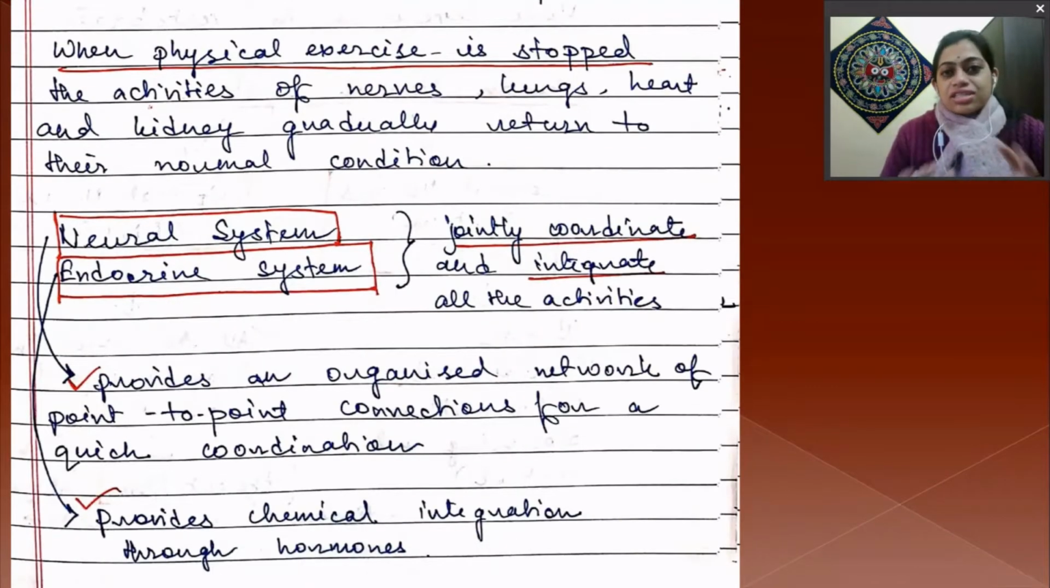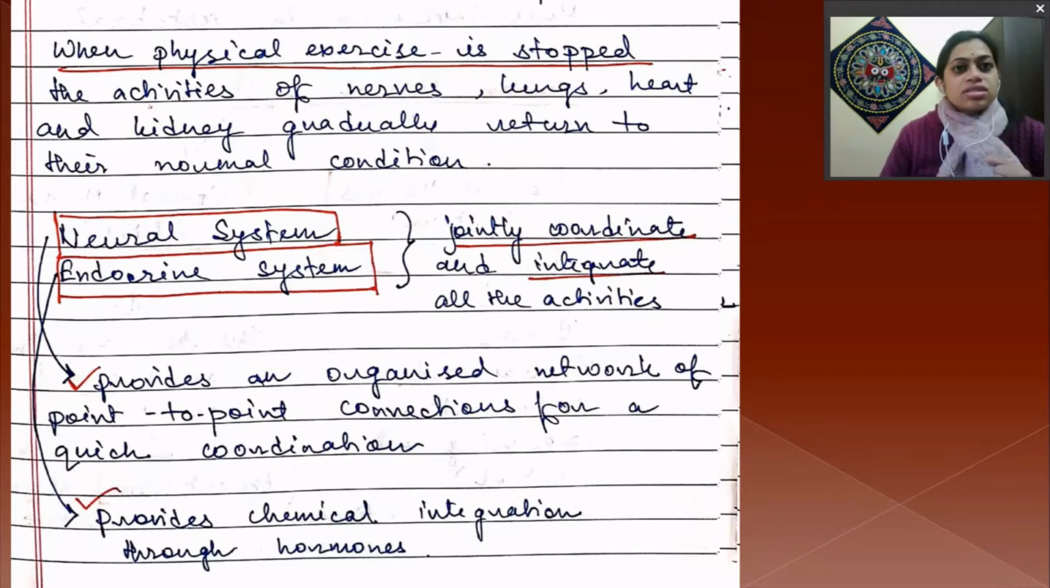When physical exercise is stopped, the activities of nerves, lungs, heart and kidney all gradually return to their normal condition. During exercise all these organs are involved and working accordingly, complementing each other's function. When exercise stops, they again work in a coordinated way to gradually return to normal. This coordination of the whole body is mainly done by two systems: the neural system and the endocrine system.